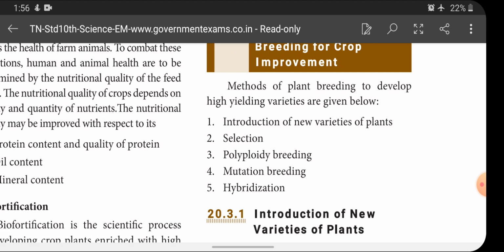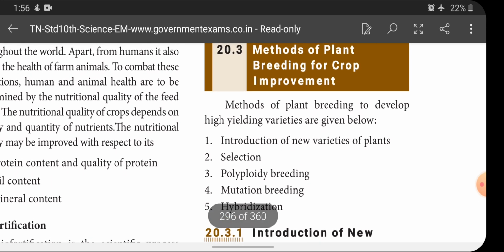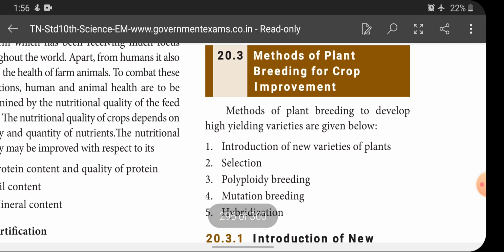Okay, I have already discussed that due to increased population, the yield of crops should also meet their need, isn't it? But at present there is only 59% of food production. To fulfill this need, we have to introduce some important breeding methods. Those breeding methods are given here.